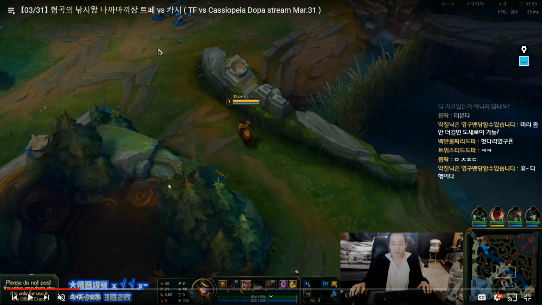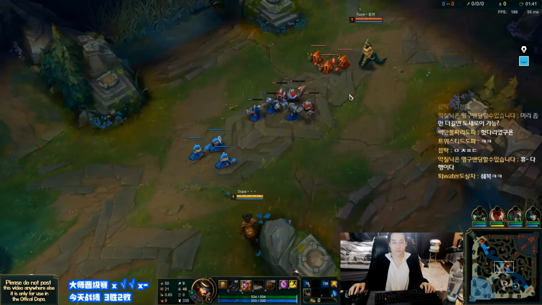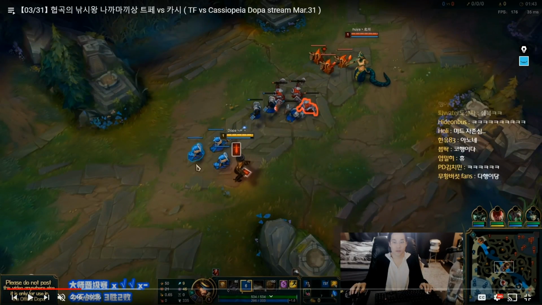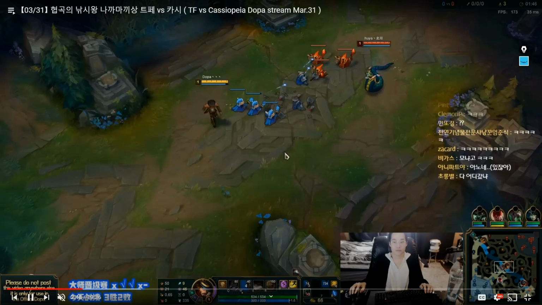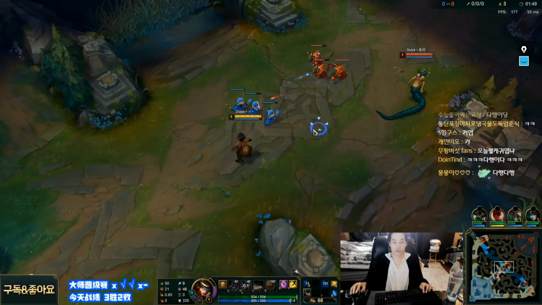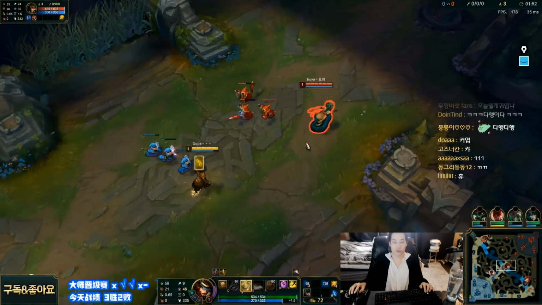Now, here we're actually going to see Dopa versus Cassiopeia, and we're going to talk about Dopa's game real quick. So again, here both champions do want to play for level 2. Cassiopeia does want to play it a bit slowly because she is starting E, and we see Dopa just simply throwing out red card. And let's actually notice what is happening on the map.